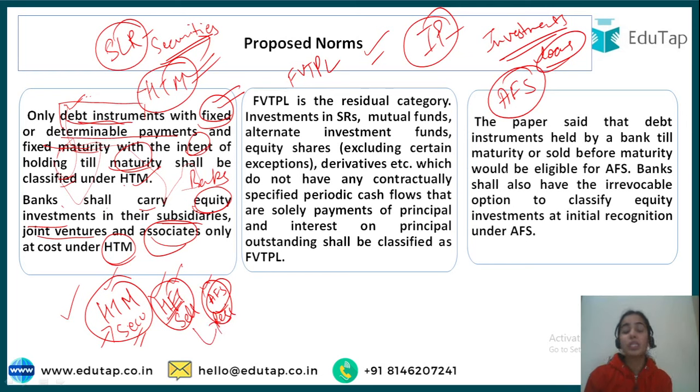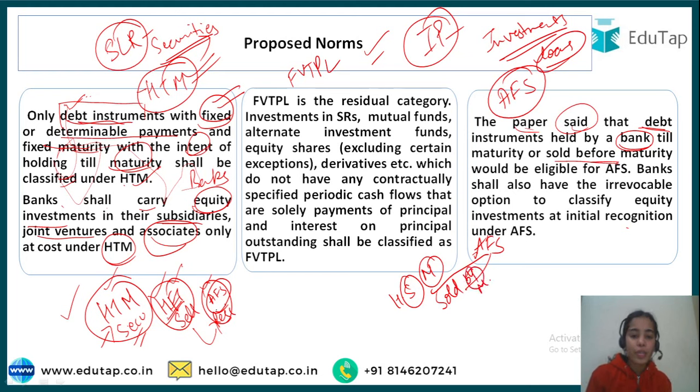But now AFS is a different source. The discussion paper said that the debt instruments held by the bank, in the AFS, either you are holding your securities till maturity, or the bank might think, okay, I do not want to hold this till maturity. I might hold this till maturity, or I might sell it before. If you are putting it under the HTM, then you have to hold it till maturity. But what if you are not sure that you want to hold it till maturity, or you want to sell it before?